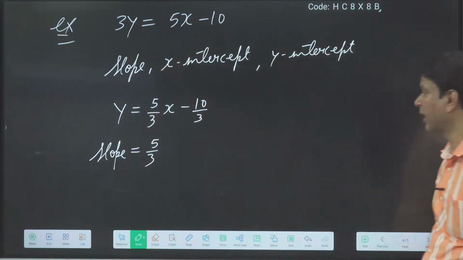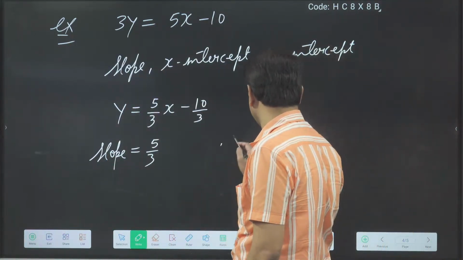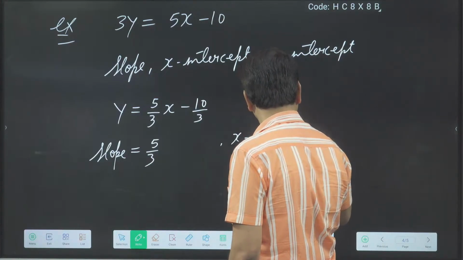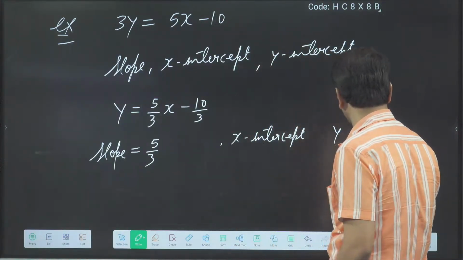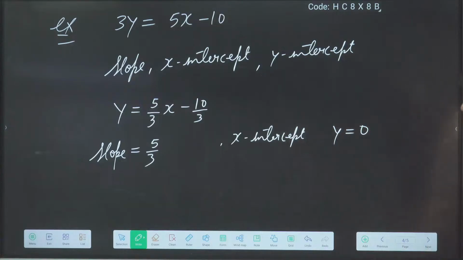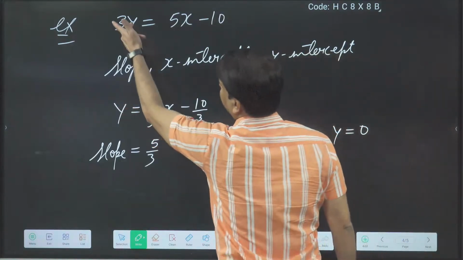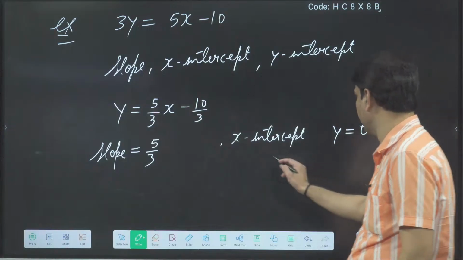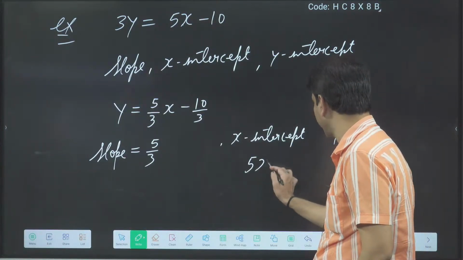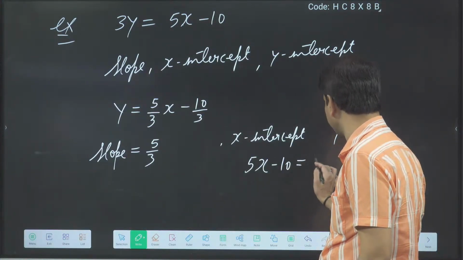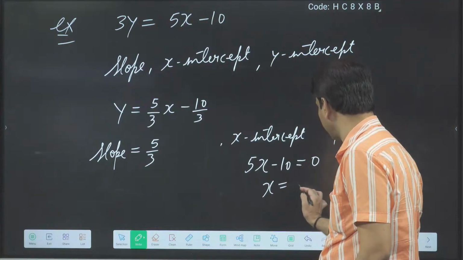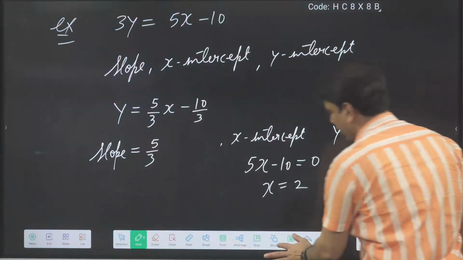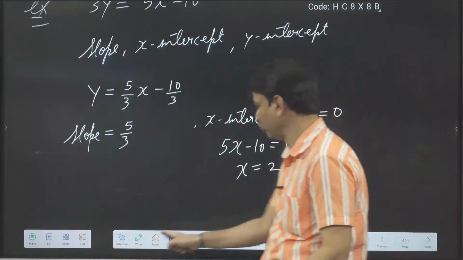Okay. Then now for the x-intercept, y is equal to 0. Put y is equal to 0 in this equation or directly here. Then what will you get? 5x minus 10 is equal to 0. So for the x-intercept, 5x minus 10 is equal to 0. Then what is the x value I got? 2. So the x-intercept I got is 2.